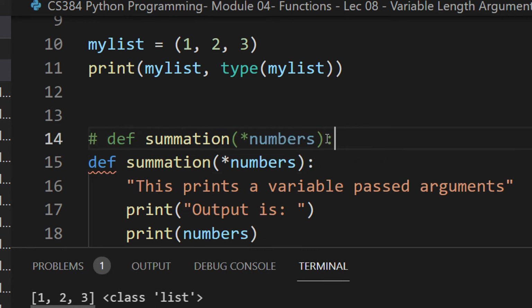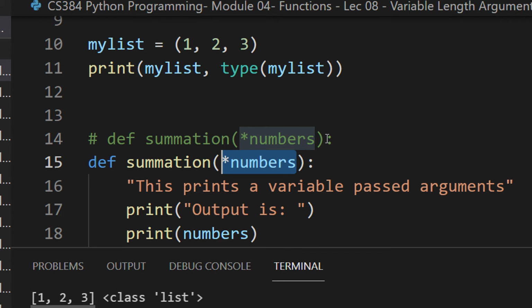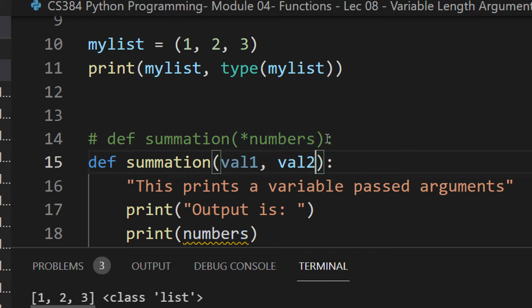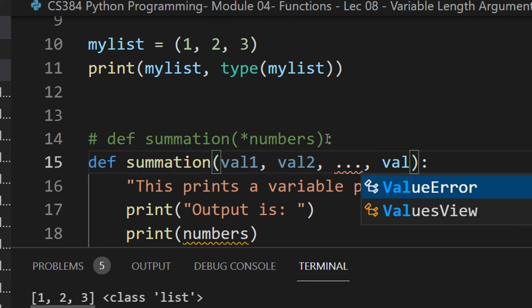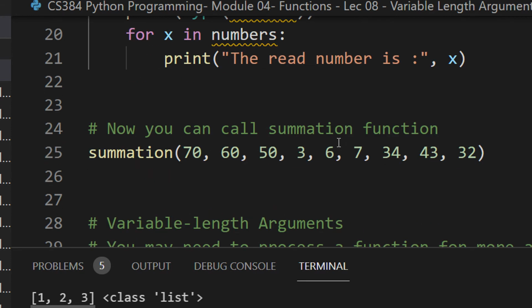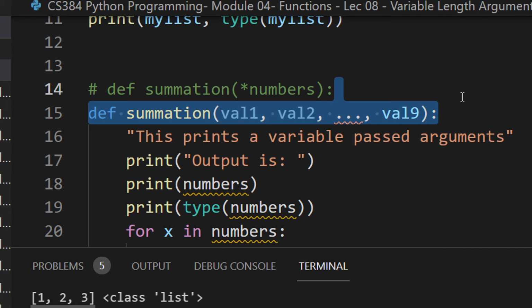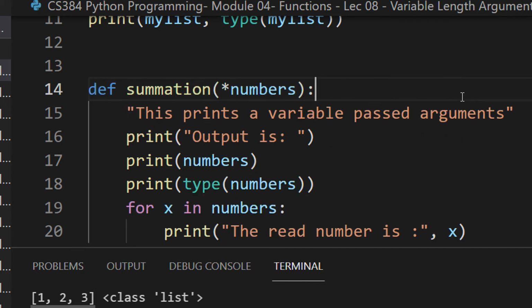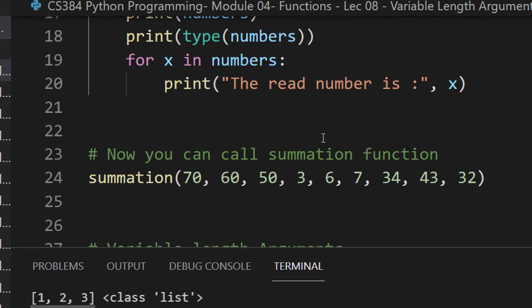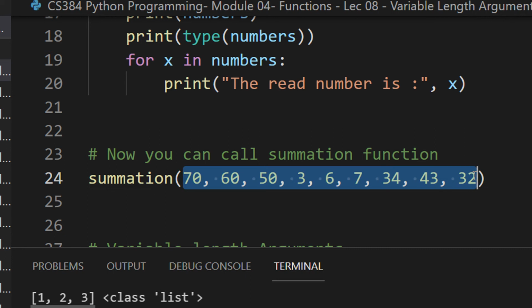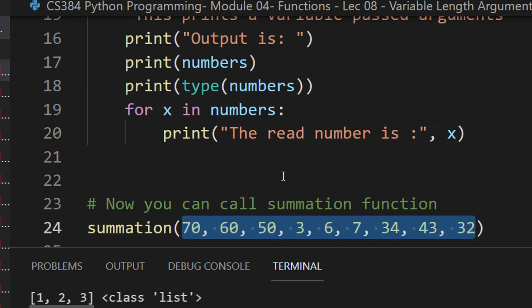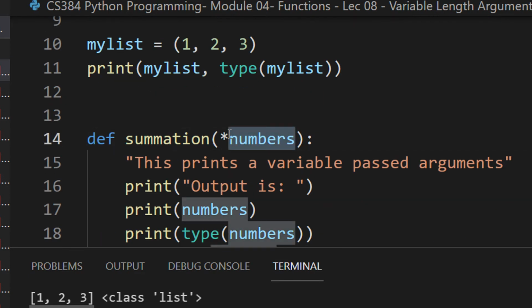Technically, according to what we have learned till yesterday, it should have been something like this: value 1, value 2, up to, I'm just using a shorthand, value 9. This is what we learned yesterday, that we need a one-to-one mapping between the function parameters which are called and the function parameters which are expected. But since Python supports a variety of data types and is quite powerful in terms of scripting, the Python interpreter says that when you have so many parameters, if you keep on defining val1, val2, val3, it will take a lot of time. So instead of this, just type star numbers.